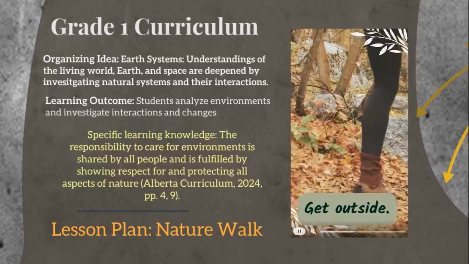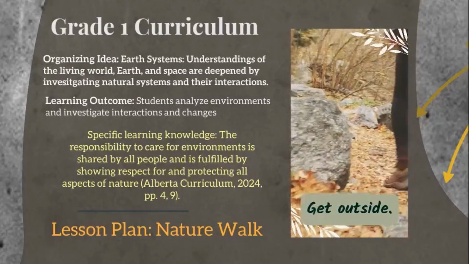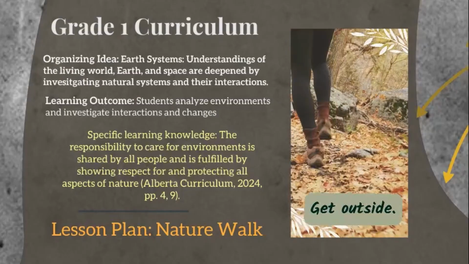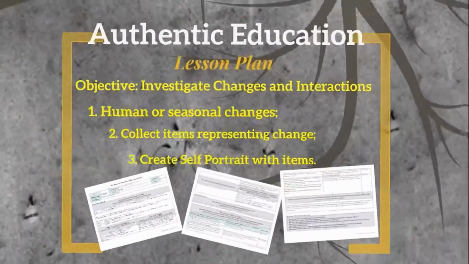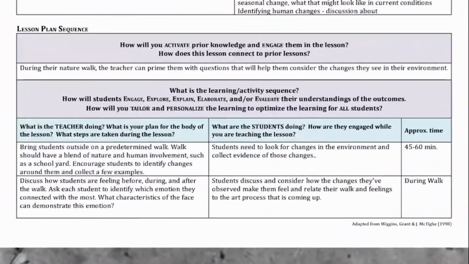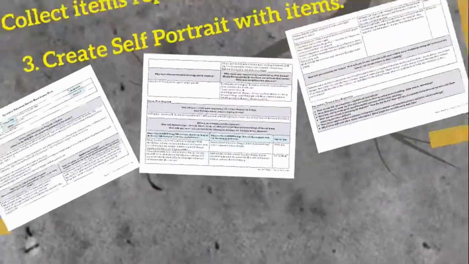While on the nature walk, students would be required to collect a minimum of 6 items to later be used in creating self-portraits expressing how the changes they observed made them feel. To support diversity in the classroom, students would have the freedom to gather what piques their interest and could work in groups or pairs if desired. If necessary, the teacher could also aid students with their self-portraits.